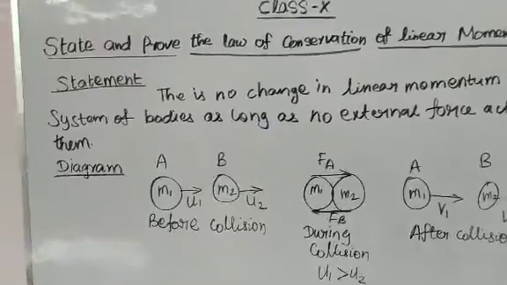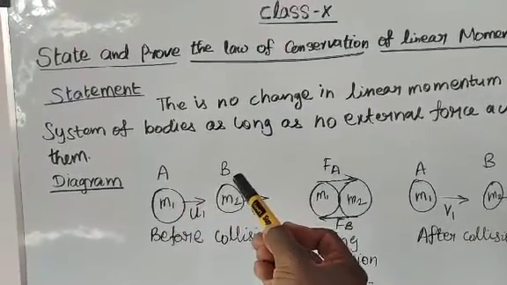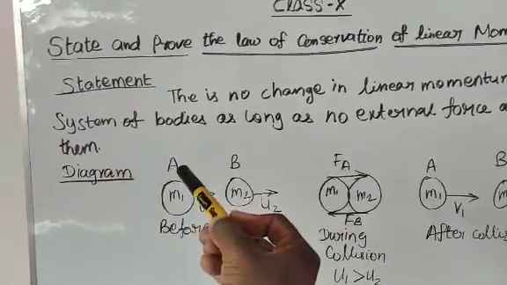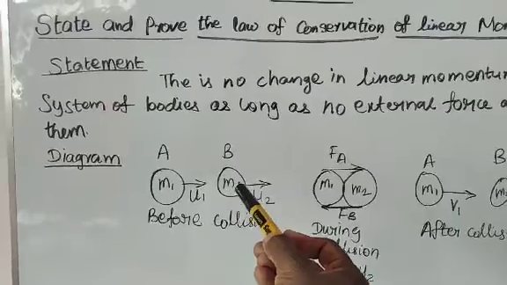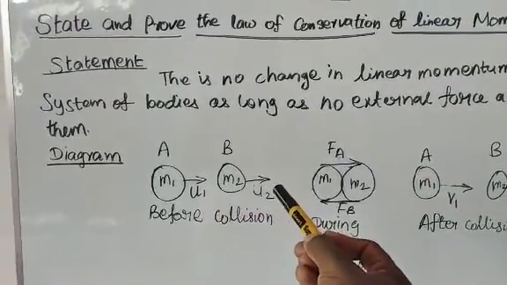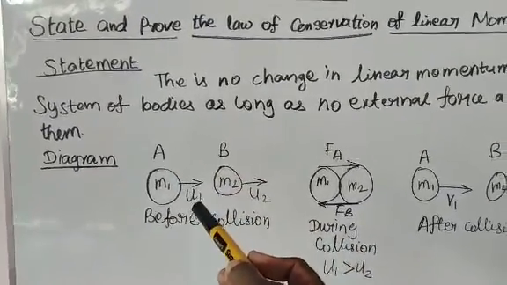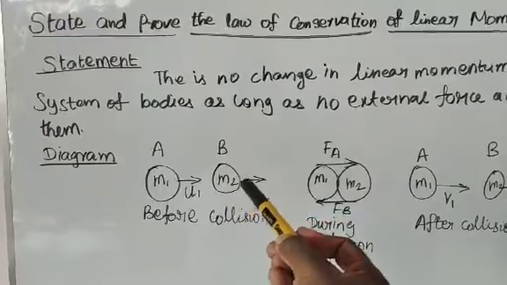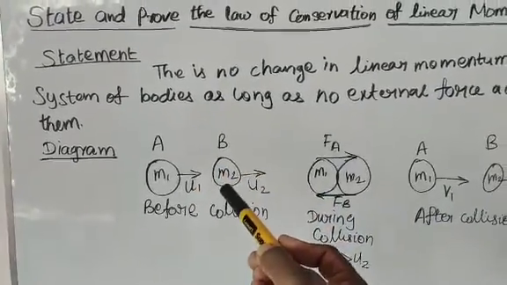Diagram. So here A and B are two bodies. Mass of body A is m1, mass of body B is m2. The two bodies travel in a straight line with initial velocity of A being u1 and initial velocity of B being u2. This is before collision.